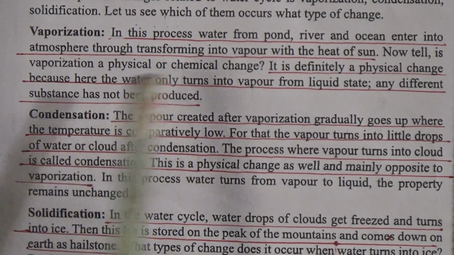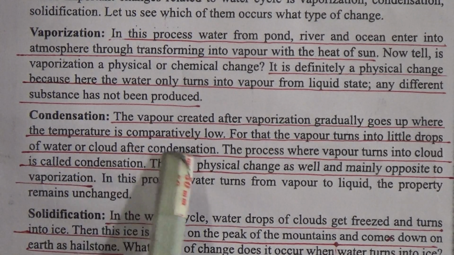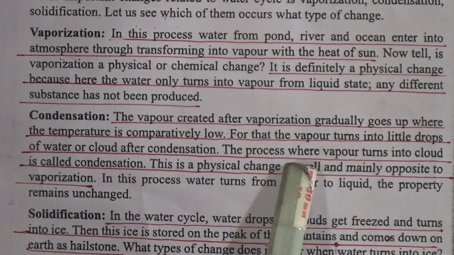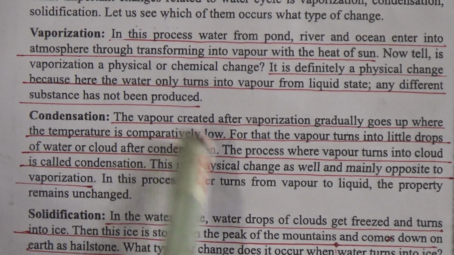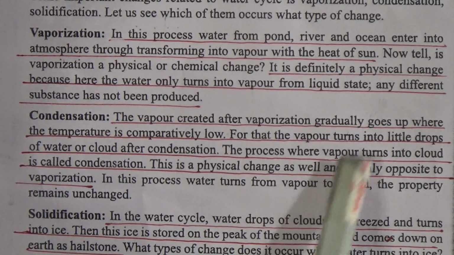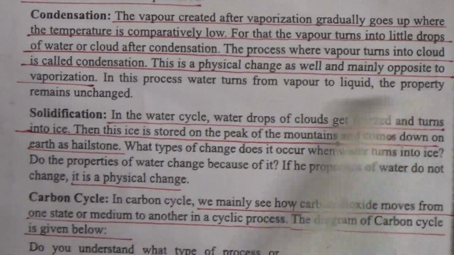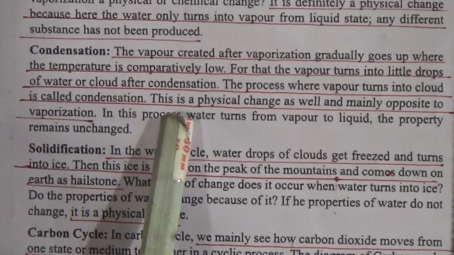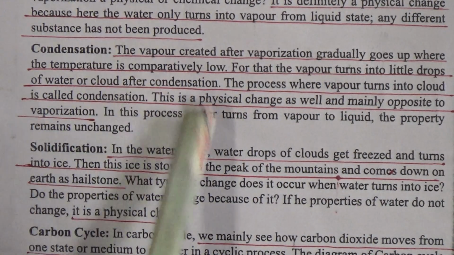Now condensation. The vapor created after vaporization gradually goes up where the temperature is comparatively low, and for that the vapor turns into little drops of water or cloud. The process where vapor turns into cloud is called condensation. So my dear students, you have to learn properly what condensation is, and condensation is also a physical change, mainly opposite to vaporization.